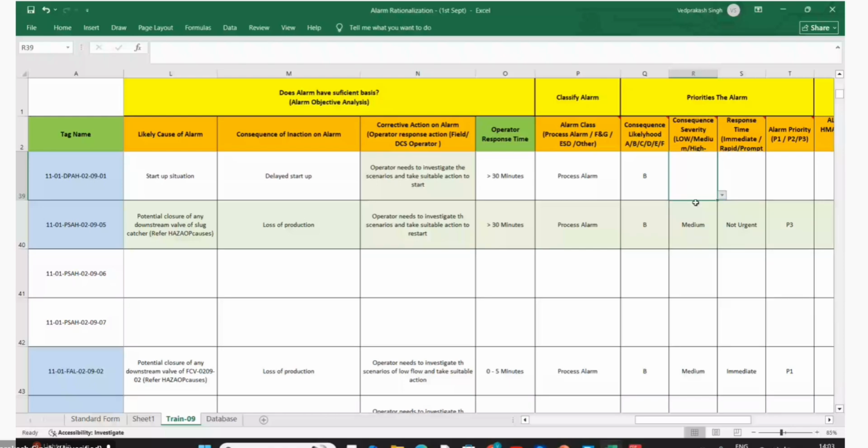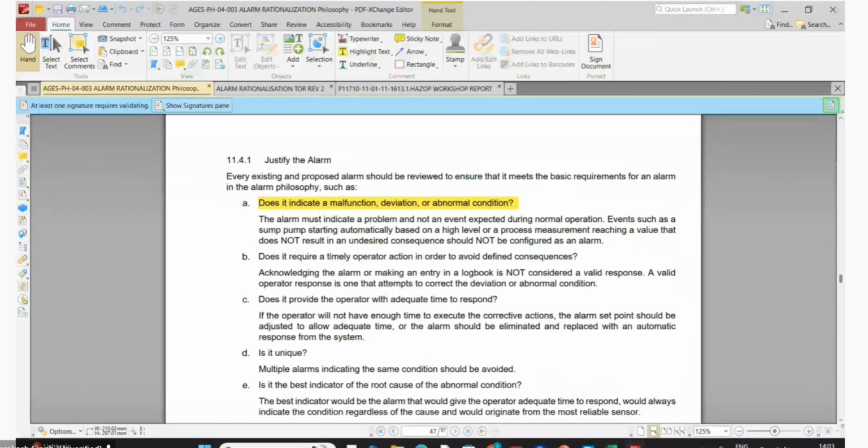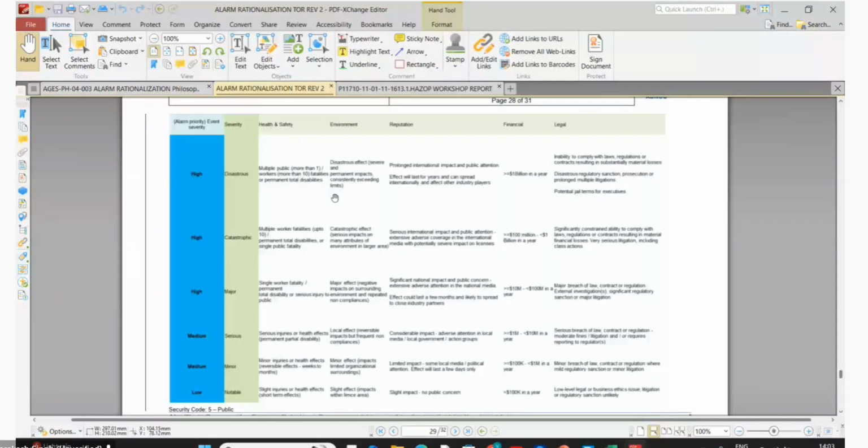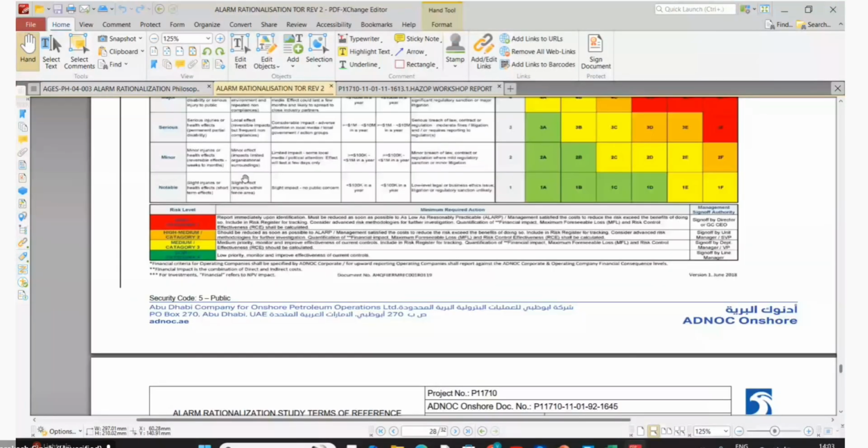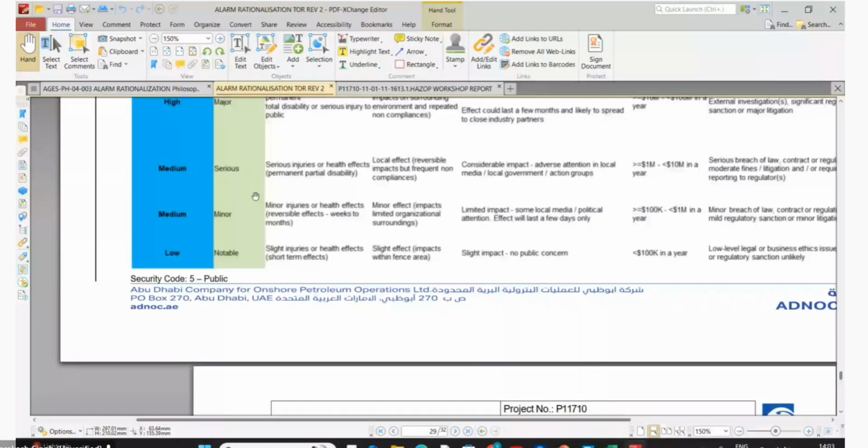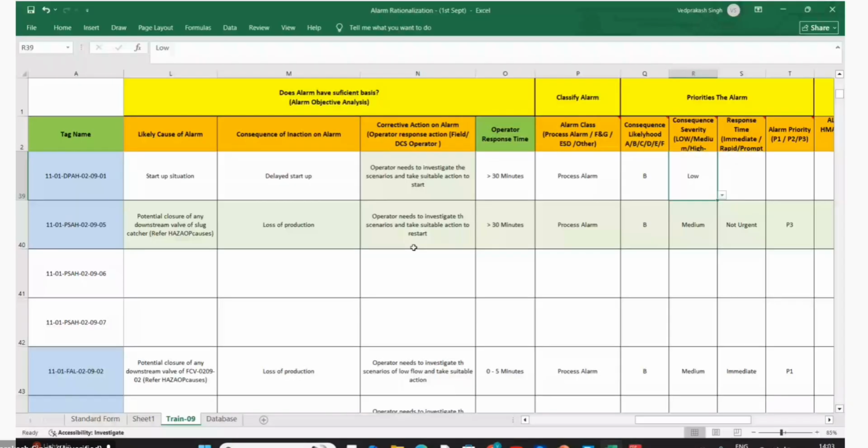Because if you see the risk matrix, so we are saying maybe there is delay, is a notable situation, maybe half an hour delay or 1 hour delay. So we are seeing low category, correct? So low category here is you don't need urgent action. So this is a low and not urgent.